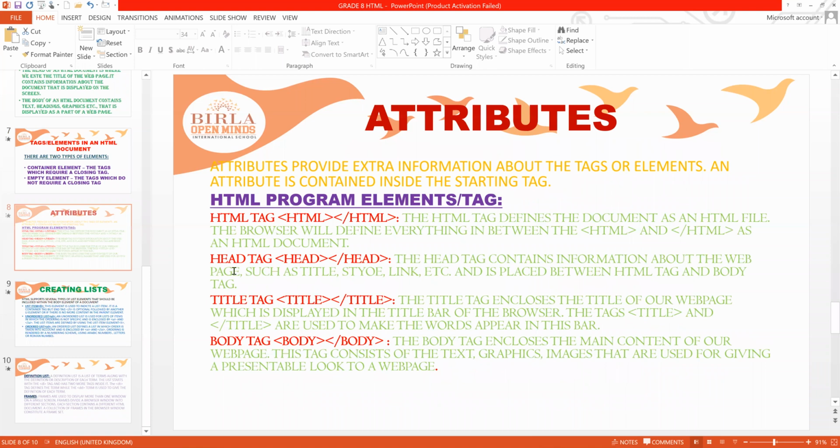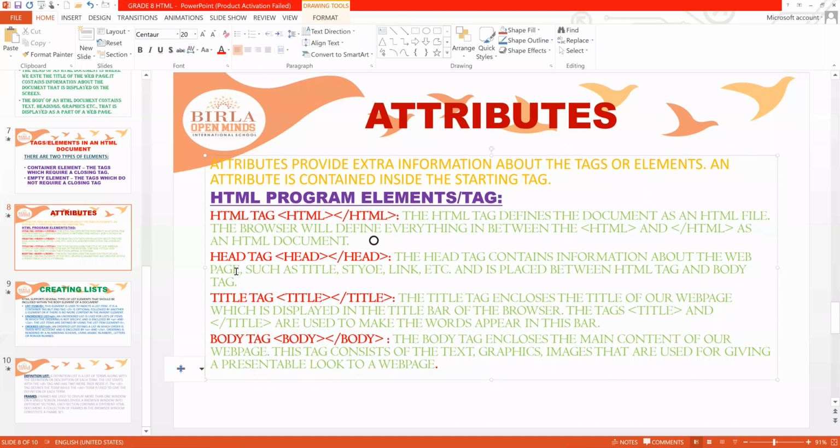What are the attributes? Attribute means, as I told you, HTML, head, body, title; they are all called attributes, right? So what is the HTML tag? This is the structure of an HTML document. This is the opening of an HTML document, and this is the ending of the HTML document. So what does it contain actually? What is the HTML tag? That is nothing but what defines the document as an HTML file, meaning by seeing that, we can know that it is an HTML document, right?